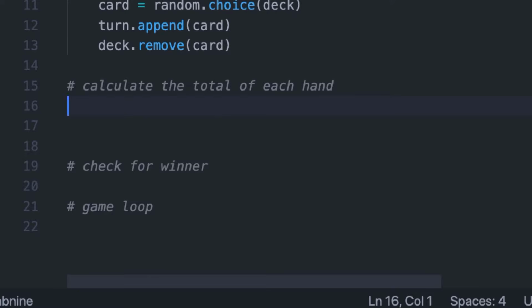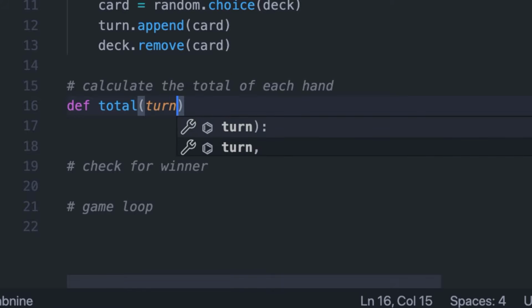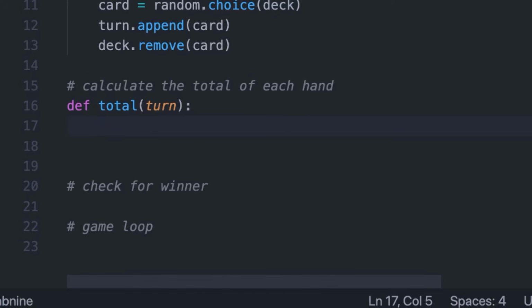All right, so this is going to be a little more complicated than dealing the cards, but it's not going to be too bad. So bear with me here. Let's create a function and just call it total, and we're going to pass in that same turn argument. It means the same thing as before, it's either going to be the player or the dealer's hand. As you guys know in Blackjack, face cards have different values. Face cards are equal to 10, unless it's an ace, and 10 makes you bust, then the ace is actually going to be worth 1. So we're going to have to code that functionality into this total, but it's not going to be as complicated as you think.